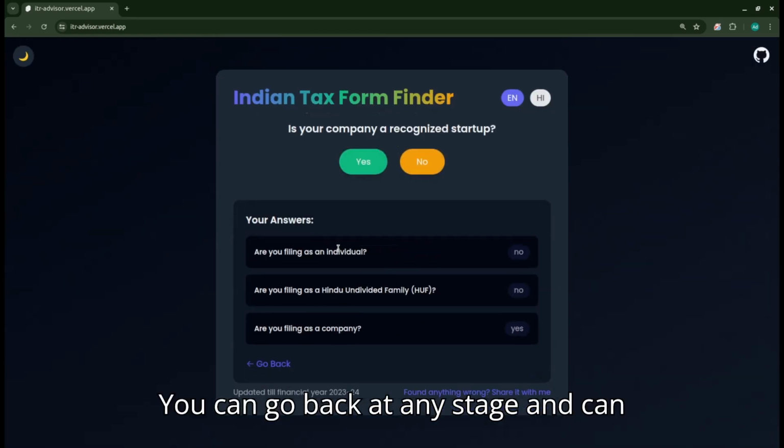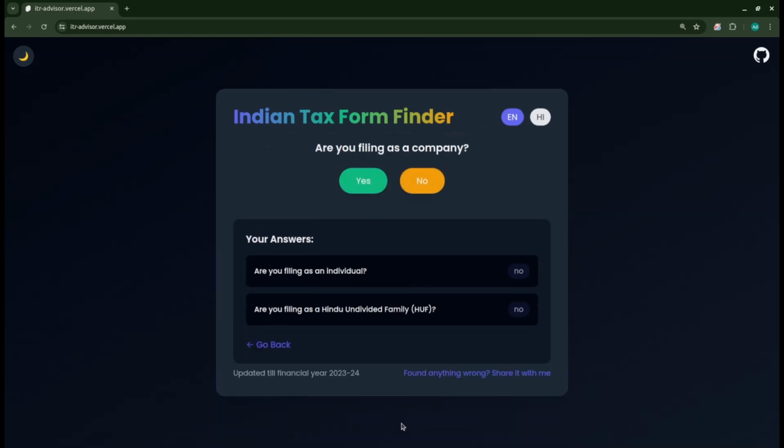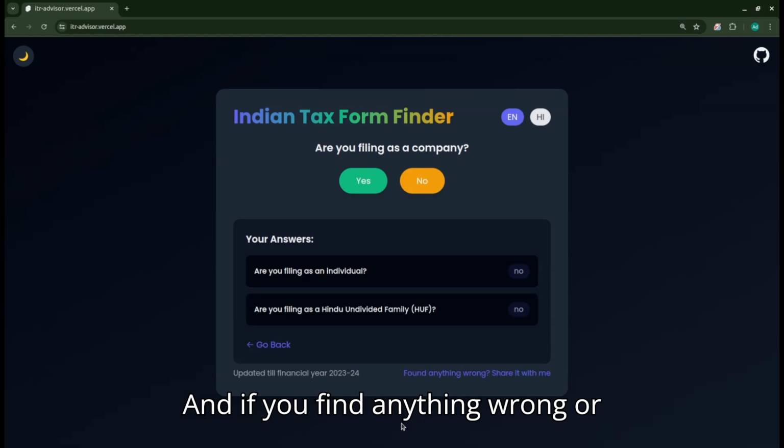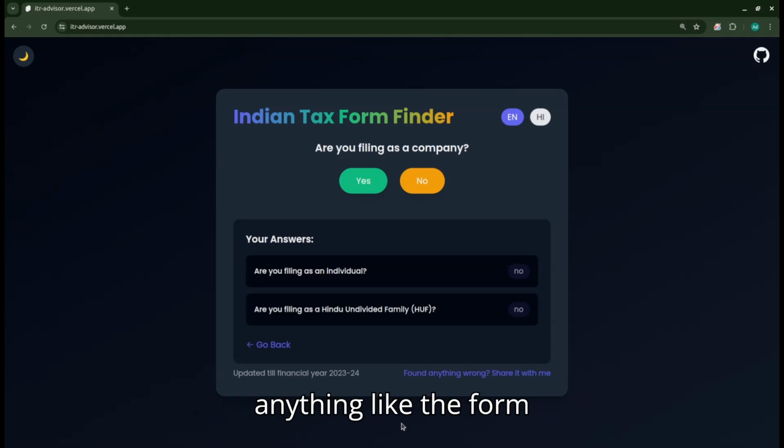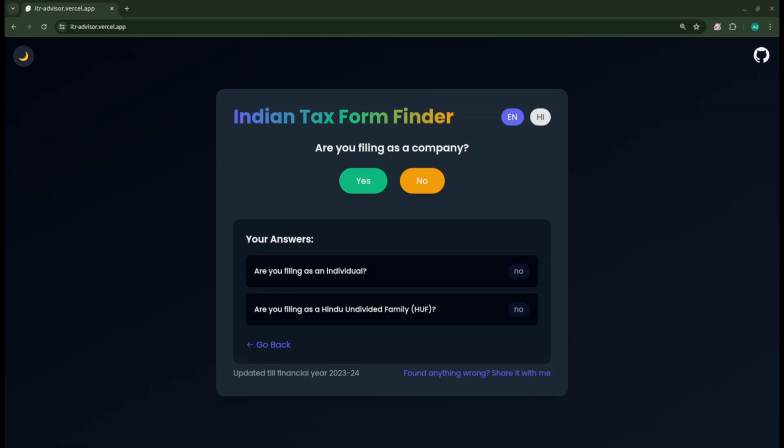Also, you can go back at any stage and change your answer. And if you find anything wrong, or the form is not giving you a proper answer, you can click on this link and mail me so that I can correct it. Also, the information in the questionnaires is up to Budget 2023. So that's it.